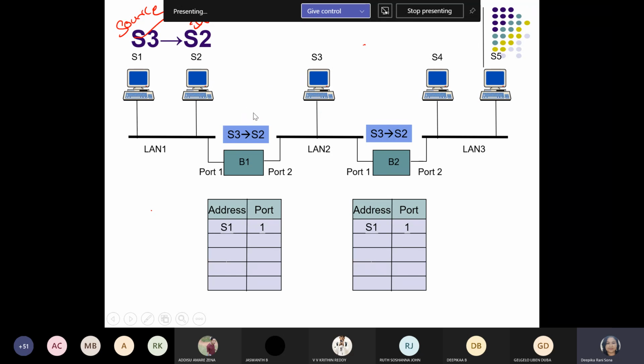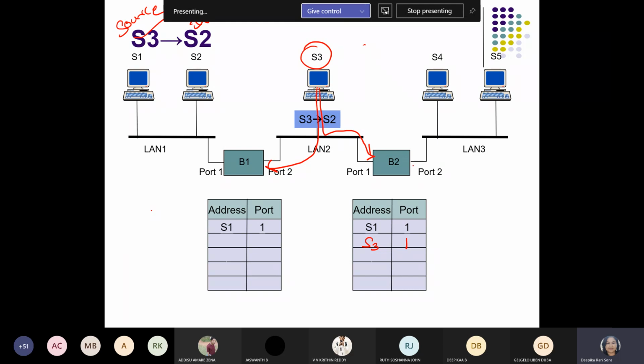Okay, then now see, the packets flow from S3 to S2. Where is S3? S3 is here. So how will the information pass? It will check in this direction, and it may go in this direction also. In both directions, S3 can flood the packet to search for the address of S2. So what entry do we have to write for bridge 2? It is S3. Which port is it entering? Port 2 or port 1? Port 1.